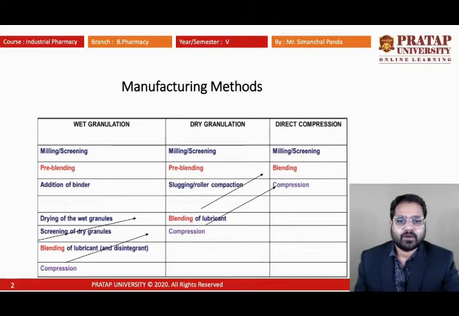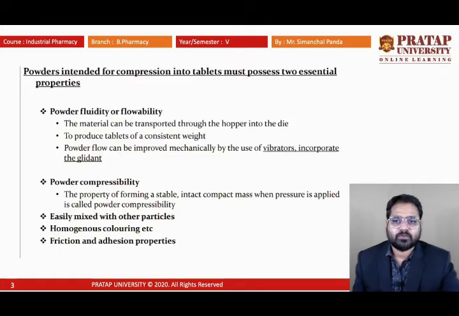In the case of the dry granulation method, we avoid one step, that is the binder, because in wet granulation some moisture is added. The solvent used is generally water, but in dry granulation there will be slugging. That means the granulation has to be done in the absence of moisture, and that has to go through roller compaction. Then we add the lubricant, then the compression takes place. So it has to be studied in detail because these are very long steps of the manufacturing process.